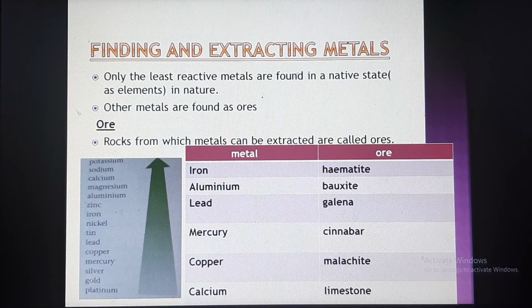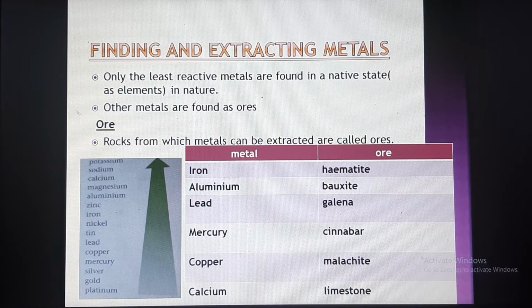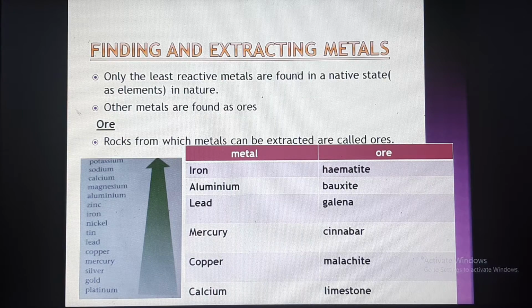All other metals are found in nature as ores. Ores means it is in the combined form, or in the form of compounds. Here the definition of ore is given. Rocks from which metals can be extracted are called ores. That means from nature we are getting this metal in the form of rocks, from which we are separating the metal. That rock is called ore.